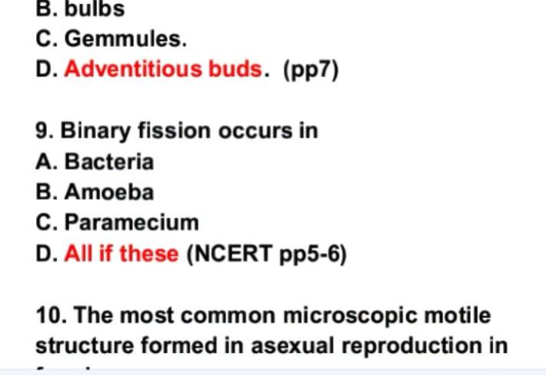Next is binary fission occurs in. Options given are bacteria, amoeba, paramecium, and all of these. The correct option is D. Binary fission occurs in all of these: bacteria, amoeba, as well as paramecium. All of these can divide by binary fission.